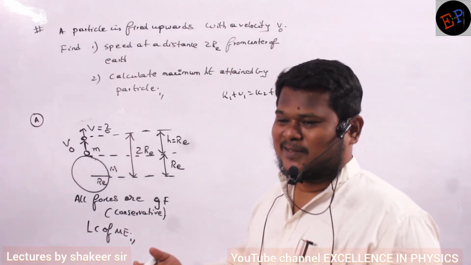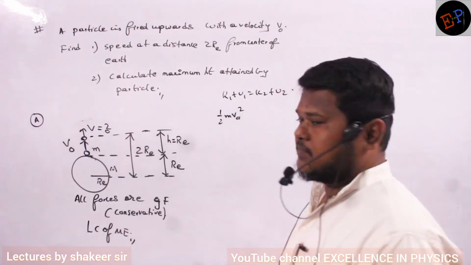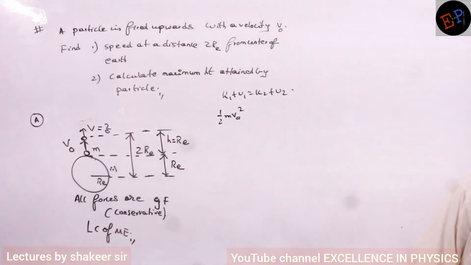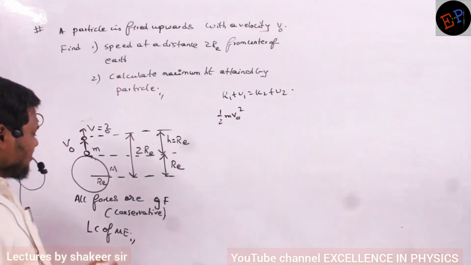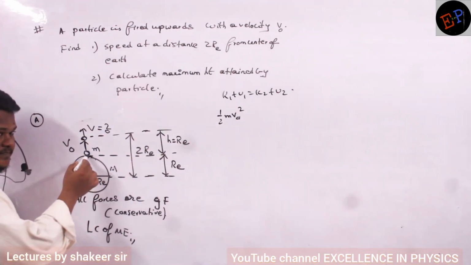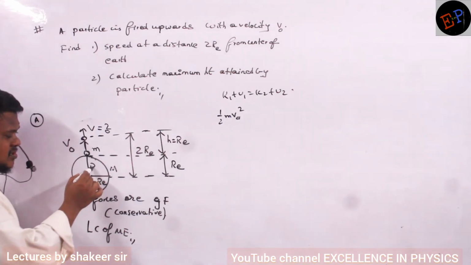Initial kinetic energy is half mv naught square. That's all. Now, initial potential energy? No, the distance we have to take is from the center. What is the distance between the earth and this mass? This is the distance, RE.